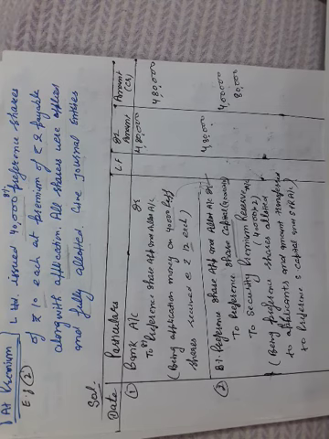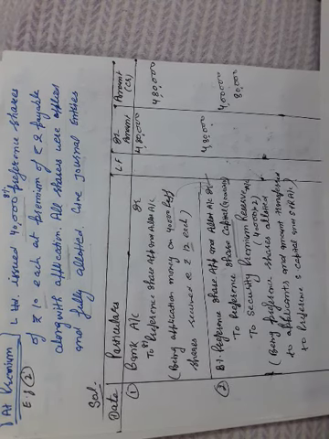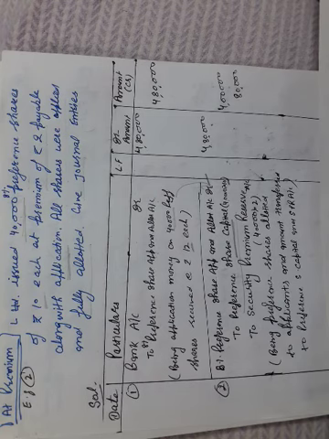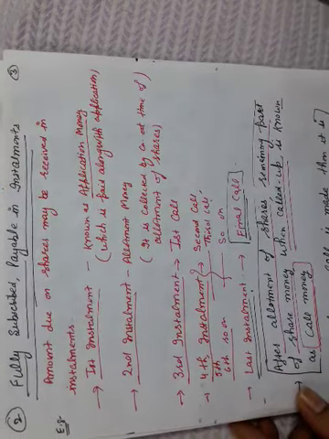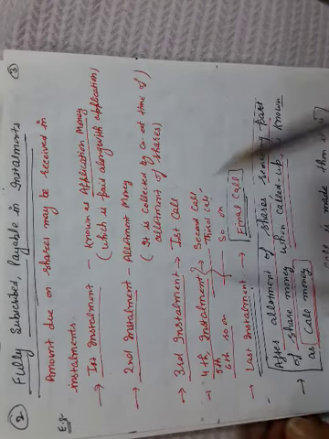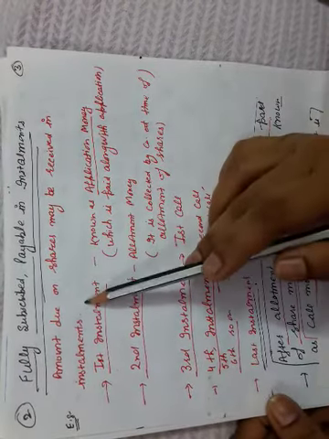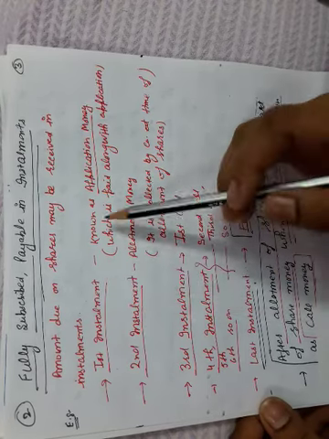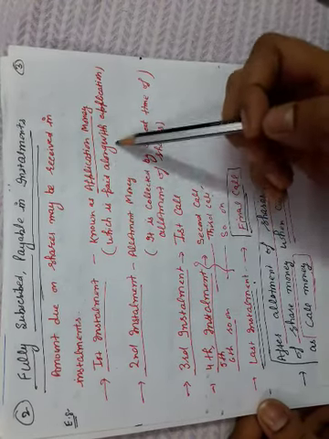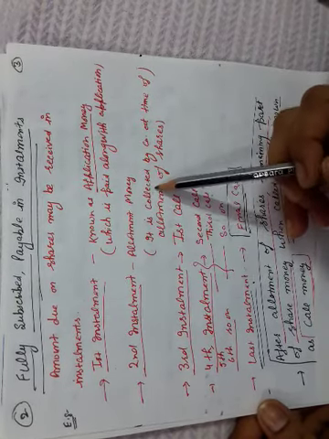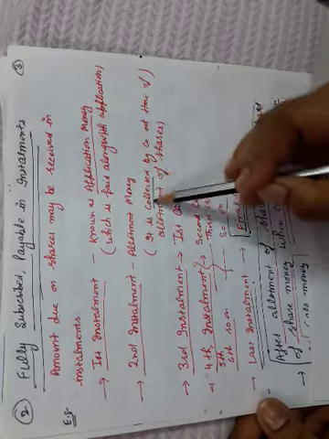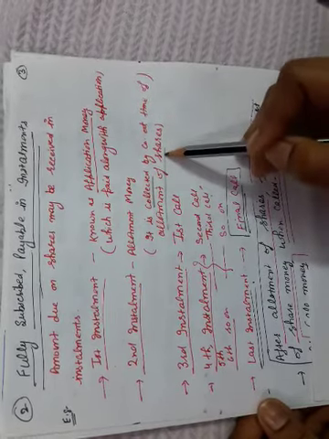Now another point: most of the time the company will not receive all the money at a time, and they will call the money in installments. Then what is known as installments? Amount due on shares may be received in installments. The first installment is known as application money, which is paid along with application. The second installment, mostly known as allotment money, is collected by the company at the time of allotment of shares.